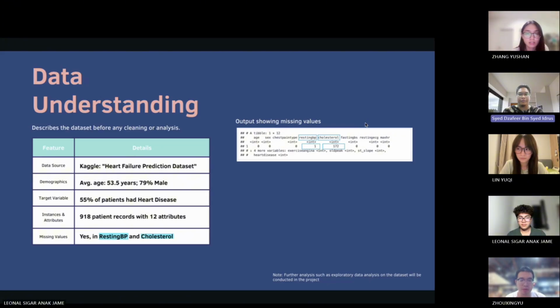Importantly, we found that 55% of patients in this dataset had heart disease, and there were missing values in the resting blood pressure and cholesterol columns, which we needed to address. So, next slide.